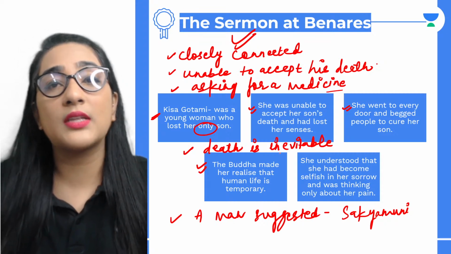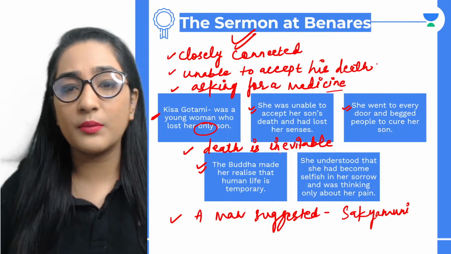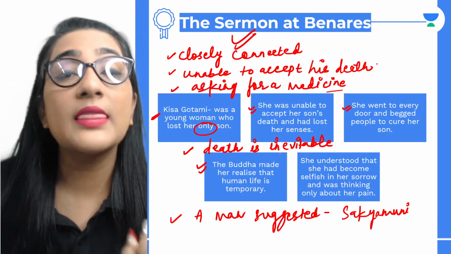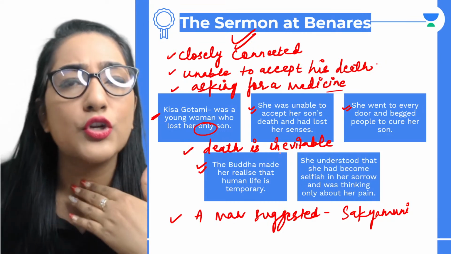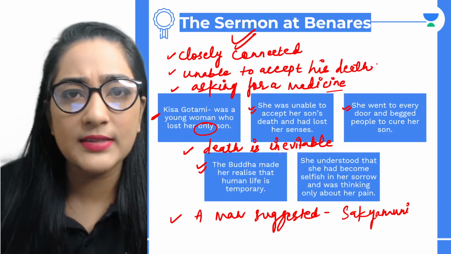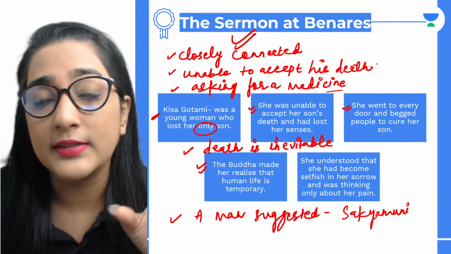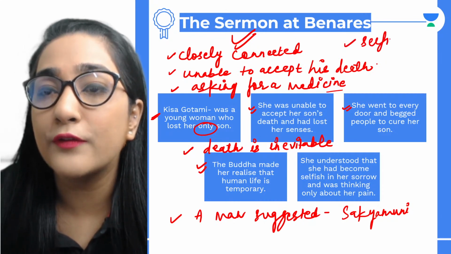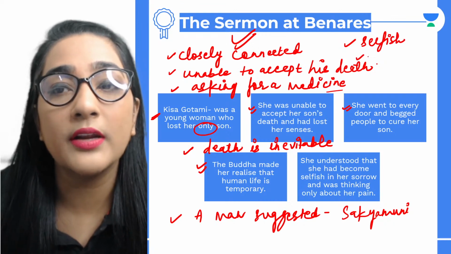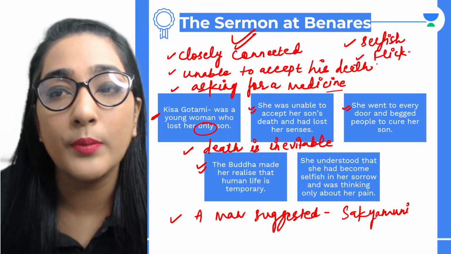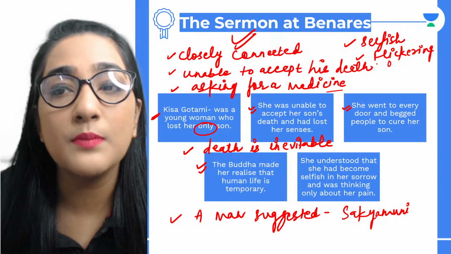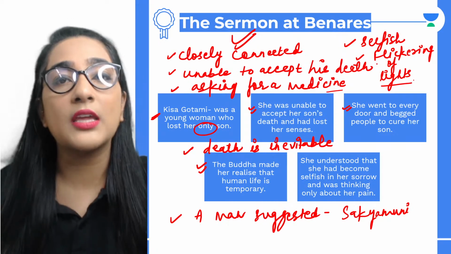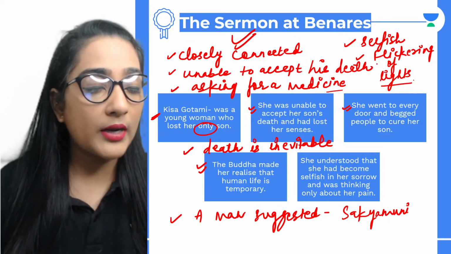Also, everybody mentions this so clearly, that human life is temporary. And then when she was completely sad and couldn't get the seeds from anywhere, she saw somewhere the flickering of lights, and the flickering of lights made her realize that she was very selfish. The flickering of lights is important to mention. The flickering of lights made her realize that human life is temporary, and everything is temporary, everything will die one day.